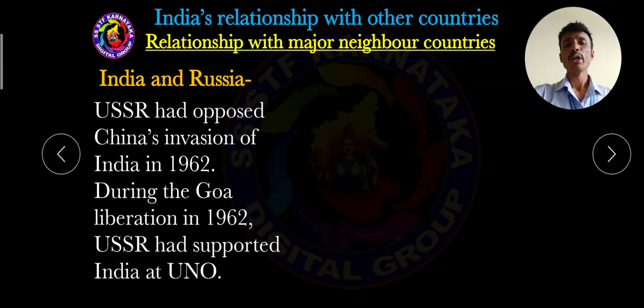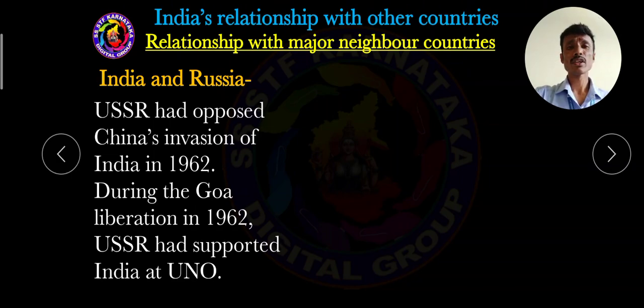Then, during the Goa liberation, when Goa became free, the USSR supported India, and even at the UNO, the United Nations Organization, Russia always gave support to India.